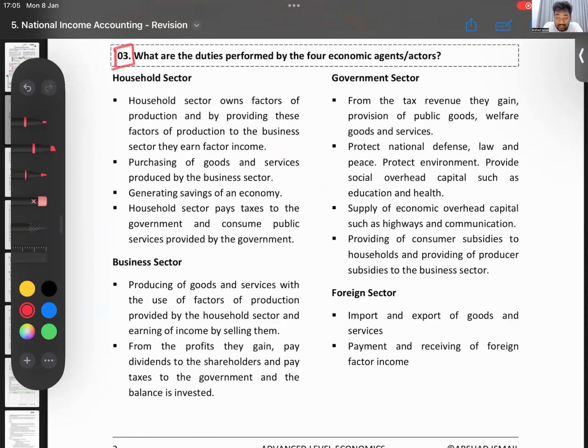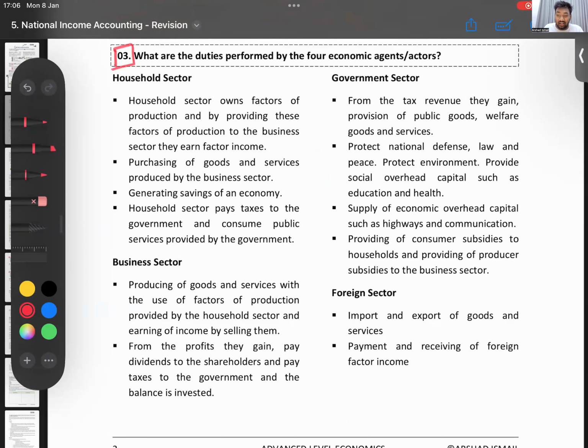Or 4 economic actors. So if you take any economy, there are 4 main people. Who are the 4 main people? You have the households, the business sector, the government. Those are 3 main people. In addition to that, you have the foreign sector as well. So what are the duties of these people?